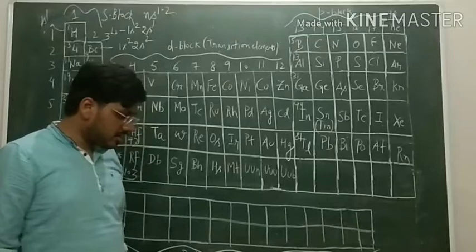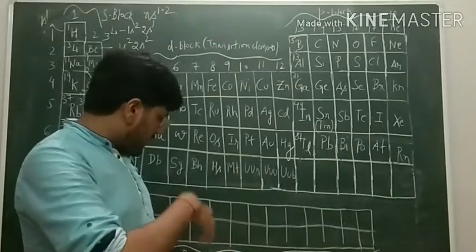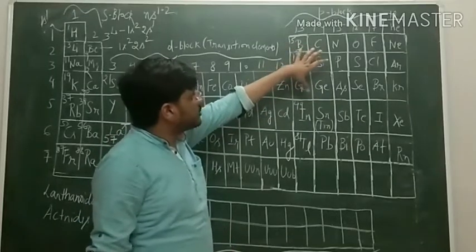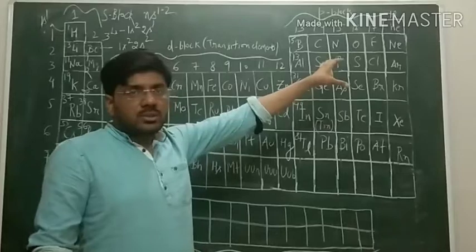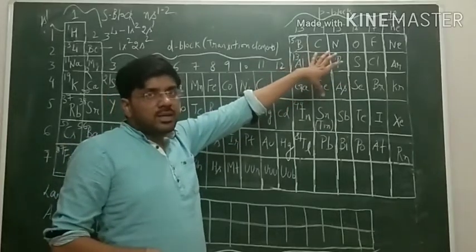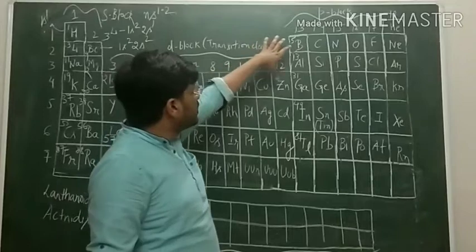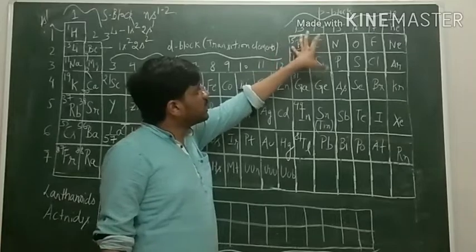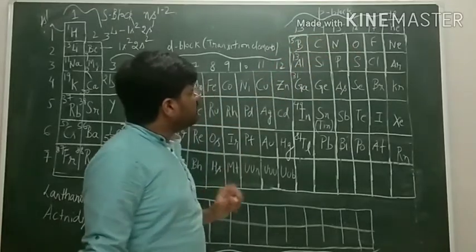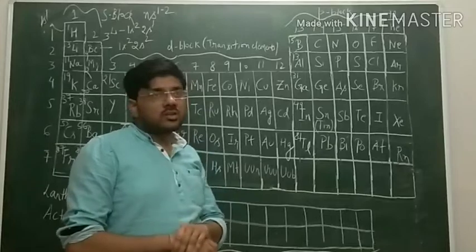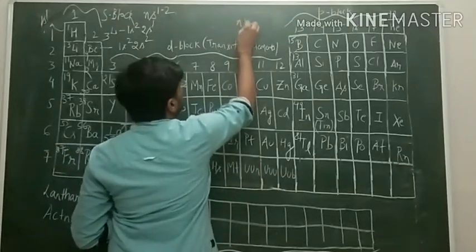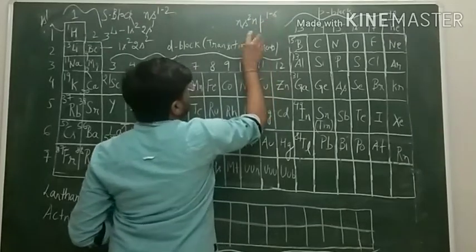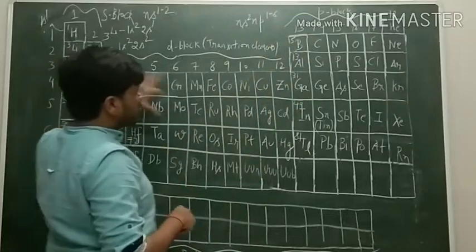And now we will come to our next topic, the p block elements. The elements in which the last electron enters into the p orbital of their respective shell are known as the p block elements. P block elements include elements having group number 13 to 18. Now we will come to their general electronic configuration, which is ns2 np1 to 6, where n can be from 2 to 6, because these are present in period number 2 to 6.